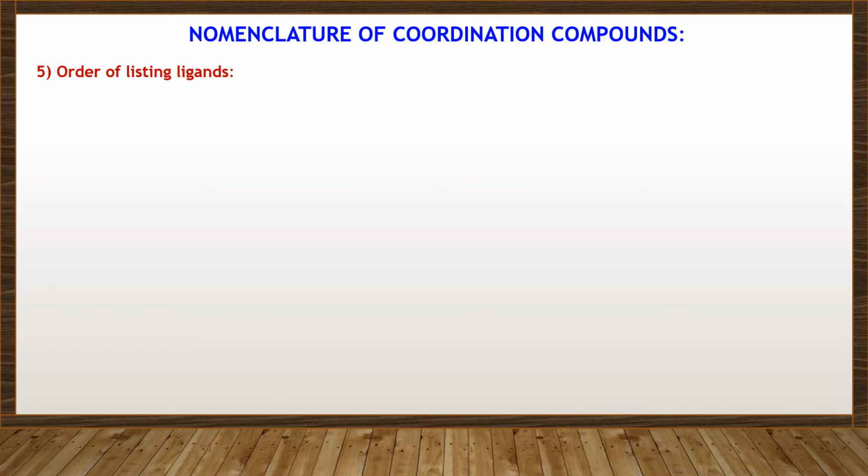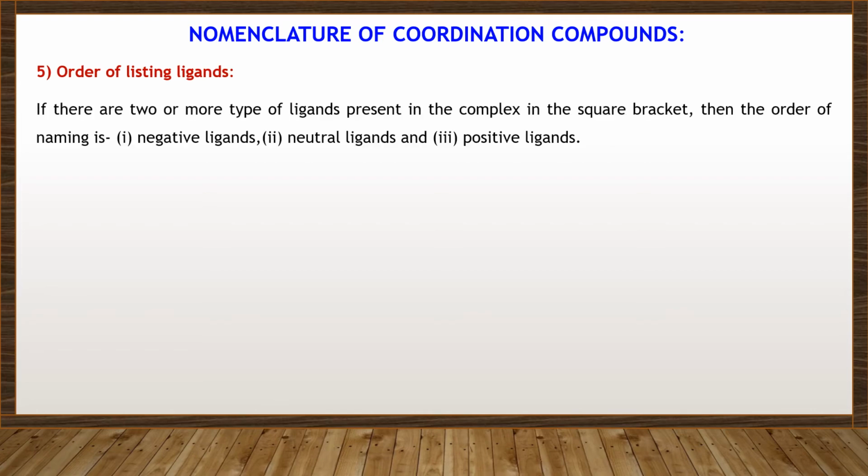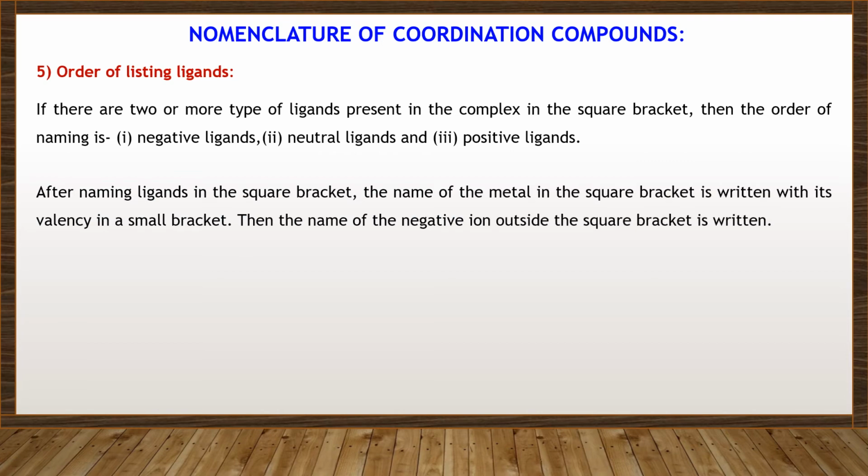Order of listing ligands. If two or more types of ligands are present in the complex in the square bracket, then the order of naming is negative ligands, neutral ligands and positive ligands. After naming ligands in the square bracket, the name of the metal is written with its valency in the small bracket.